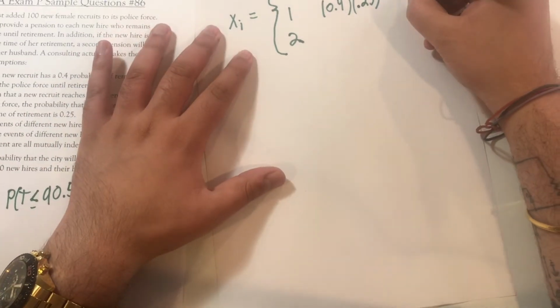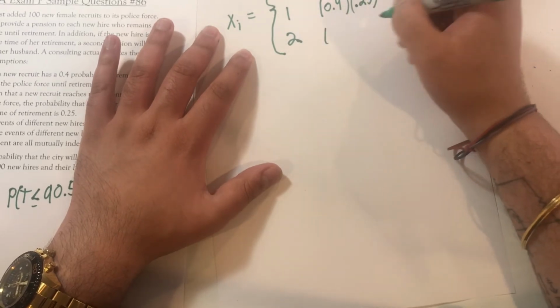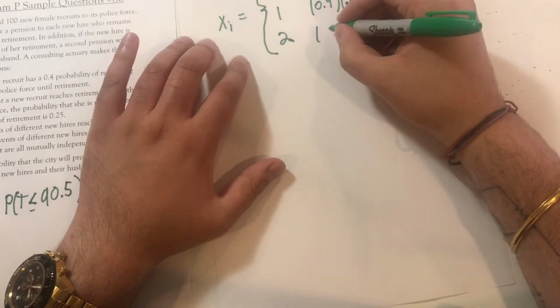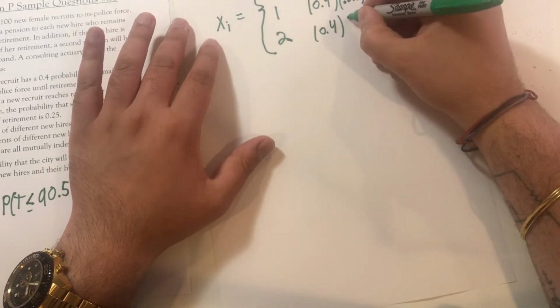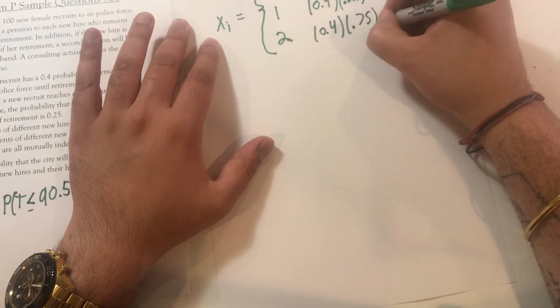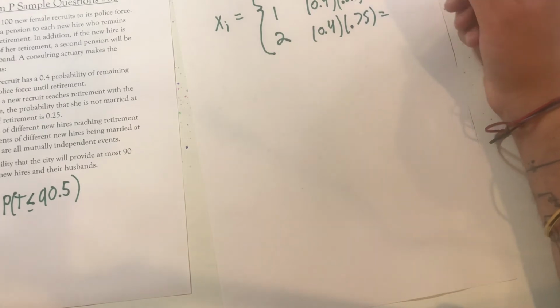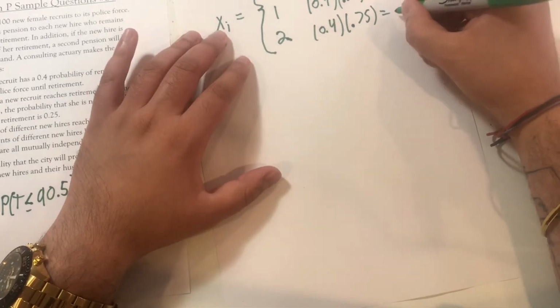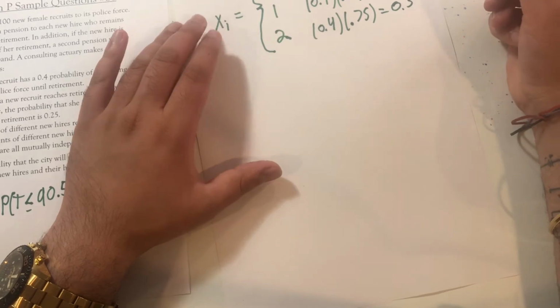Yes, 0.1. And similarly here, that means 75% of them remain married. So that's 0.4, all the people that reach retirement, and then of these, 75%, 0.75, are married. So 0.75 times 0.4. Or not even that they stay married, that they are just married.